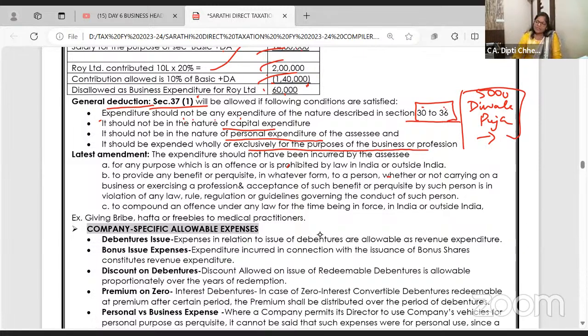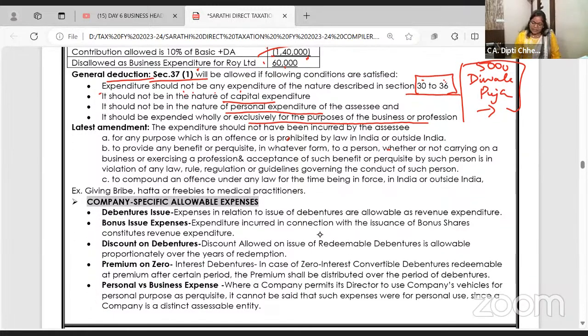Is it clear what section 37 is? What is not allowed in 30 to 36 and still you want to allow? It will be allowed in 37. The expenditure should not have been incurred by the assessee, this is the latest amendment, for any purpose which is an offense or prohibited by law.